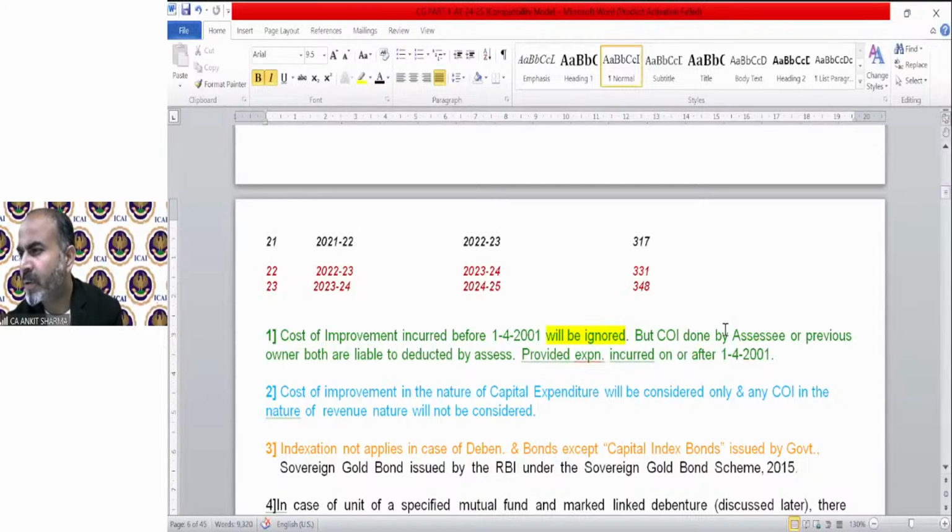Ritu Banerjee asks: sir, if in this question it was a short-term capital asset, then we need not calculate the indexation. Correct. If it would have been a short-term capital asset, then the purchase date cannot be 1995. It should be within 2 years from the date of sale. The date of sale we took was 2023, so it would have been between 2021 and 2023. And yes, if it is a short-term capital asset, the indexation concept is not applicable.